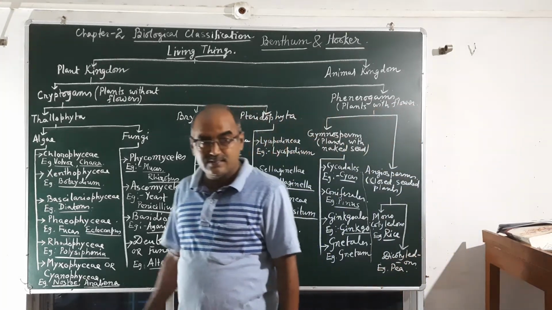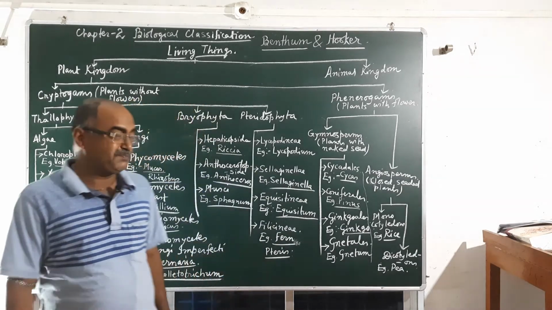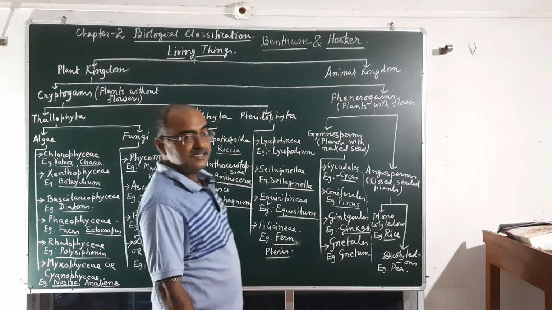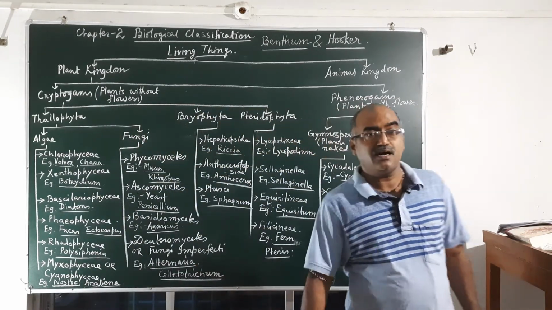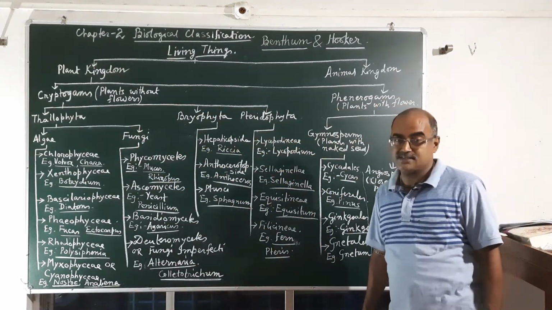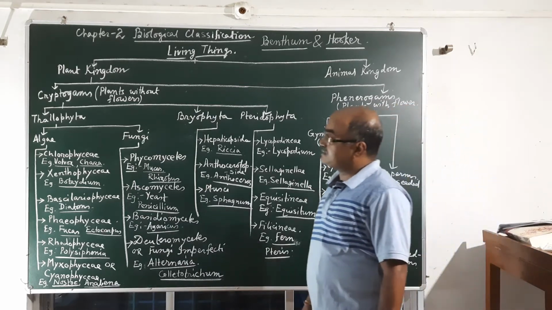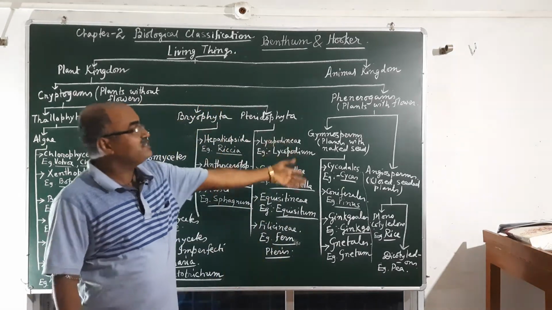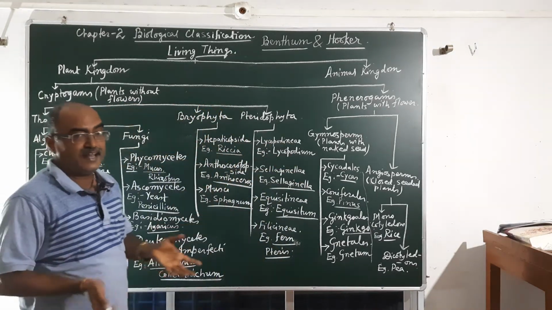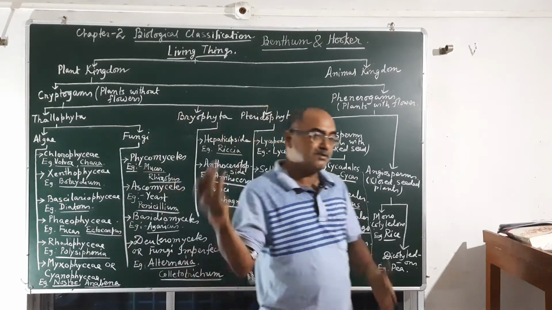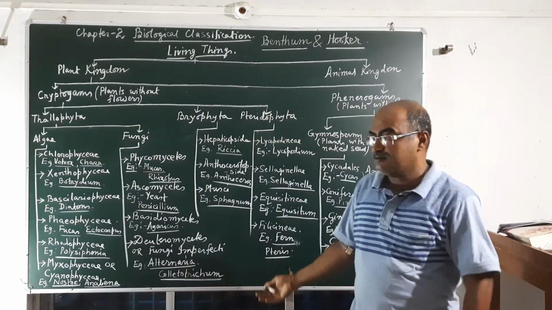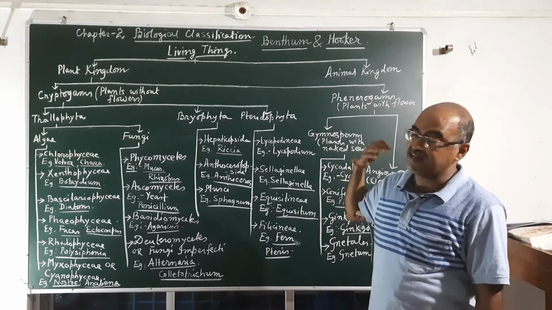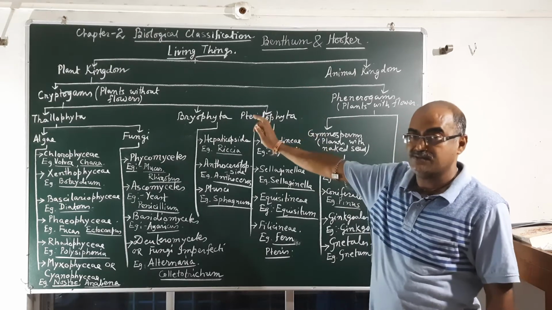But before starting these things, I am explaining the Bentham and Hooker system of classification. Actually, this system is under the natural system of classification. Whenever you study this system about the whole plant kingdom as well as animal kingdom, you will get a nutshell and a clear picture. Any plant you get, you can identify and place in this type of classification.